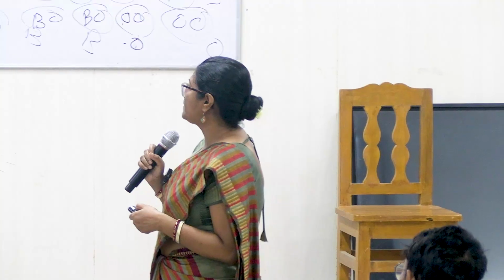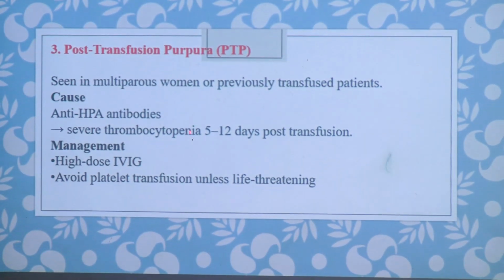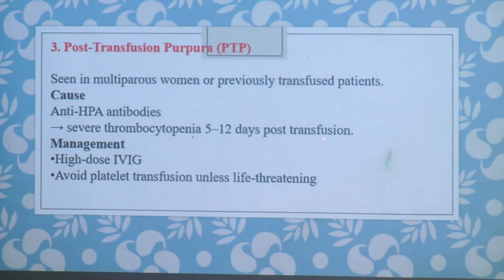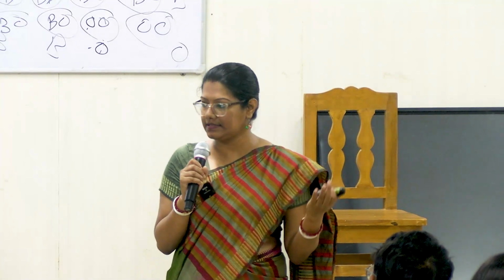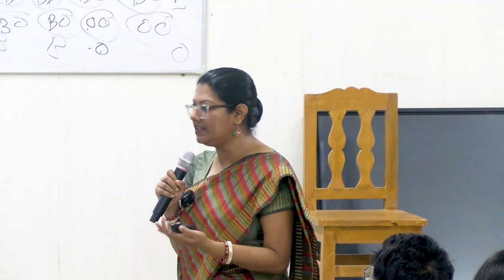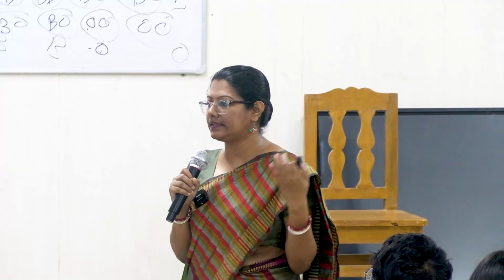Another condition can be post-transfusion purpura. This is due to HPA antibodies, and here the patient will develop severe thrombocytopenia 5 to 12 days post-transfusion. So see the misery of the patient. We are giving the blood to increase the hemoglobin, but rather than increasing hemoglobin, after 5 to 6 days, the patient is presenting to the clinician again, this time with low platelets. So again history taking is important. If the recipient says, oh yes, I remember I have taken blood 5 days prior, 6 days prior, then the clinician might suspect it is a case of post-transfusion purpura.